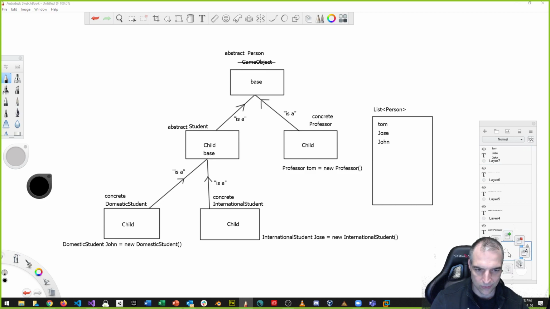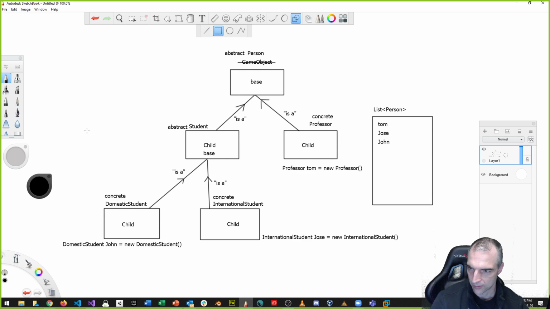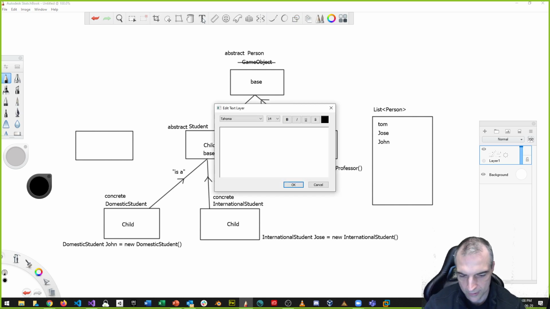So I can't do multiple inheritance. I can't say I want them to also inherit from the loan class, because now we're going to have that multiple inheritance thing in C#, and that's not allowed. It's for type safety like we talked about before. However, what you could have is this interface. It's outside of this chain, right? Typically, when we name interfaces, we use an I in front of it for interface. So we specify it's an interface, I, and then the name of the interface. For example, the has loan interface.